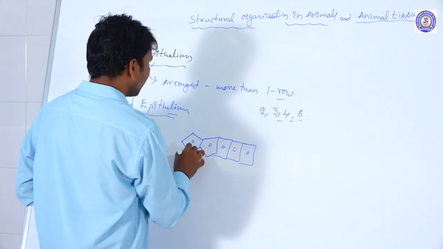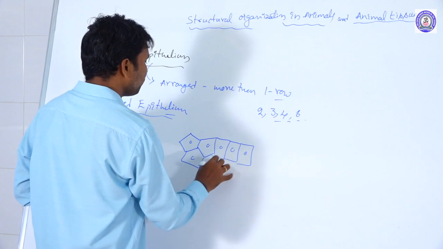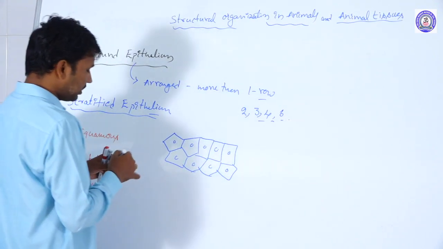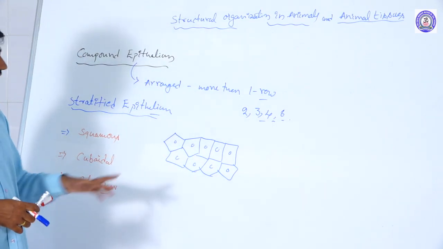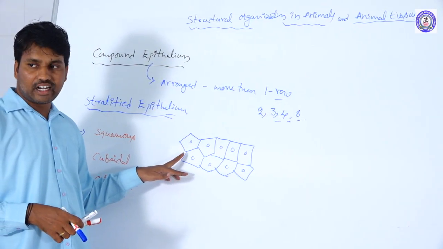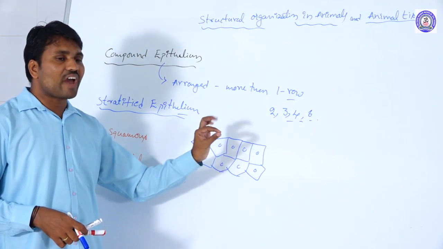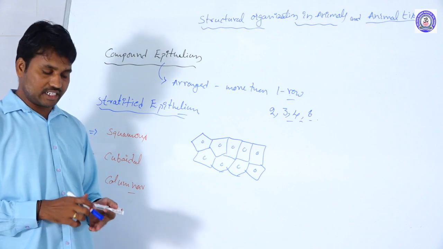In simple squamous epithelial tissue, the tissue is formed by flattened cells with a central nucleus, and they are arranged with squamous cells only.